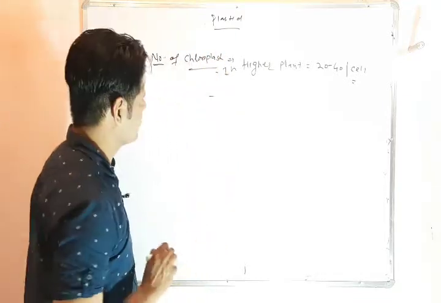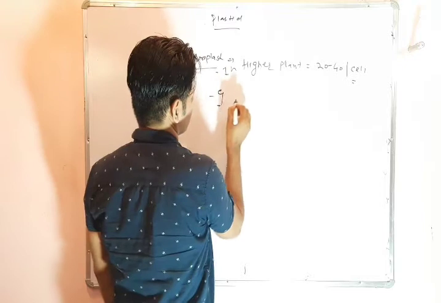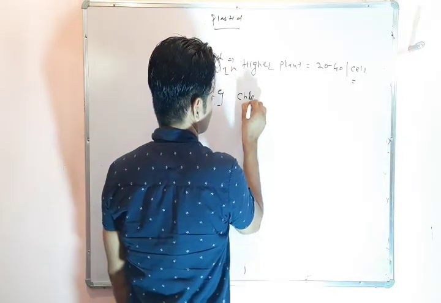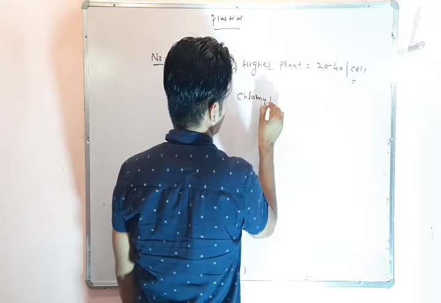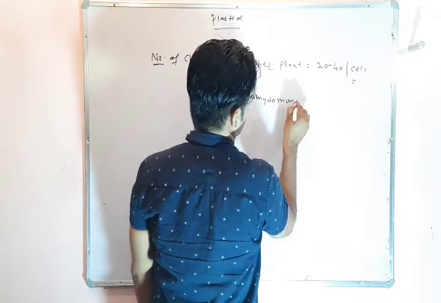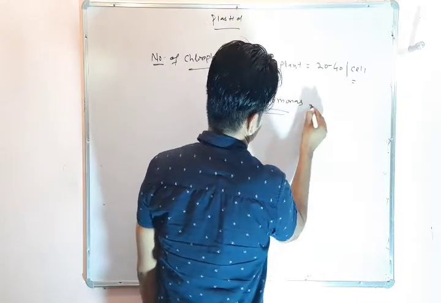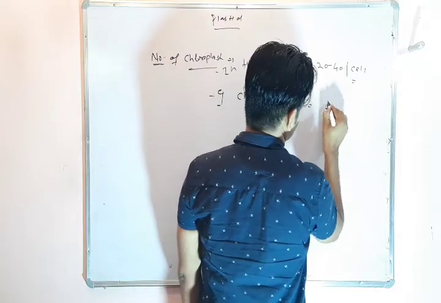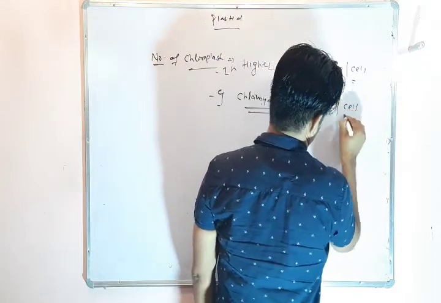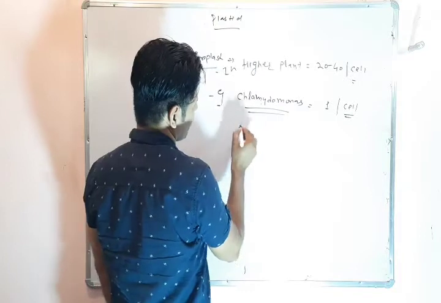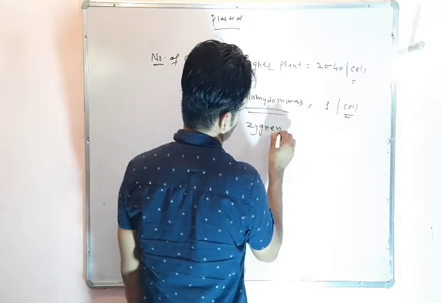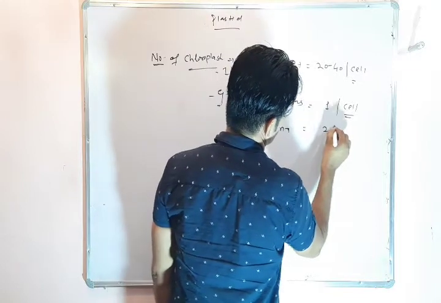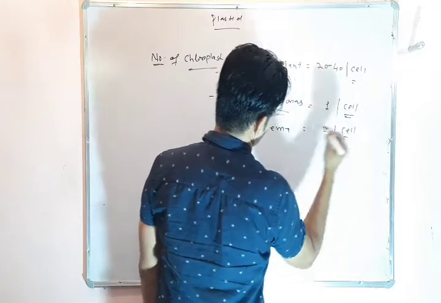In some algae, for example Chlamydomonas, the number of chloroplasts is 1 in 1 cell. Then in Zygnema, the number of chloroplasts is 2 in 1 cell.